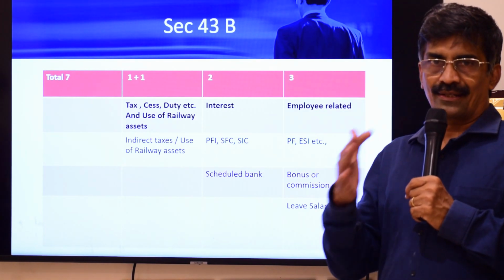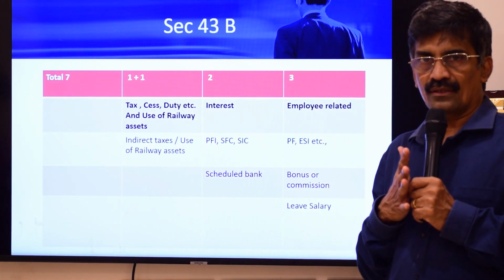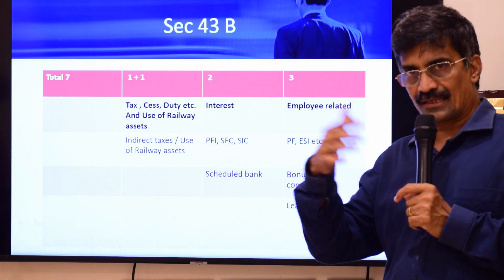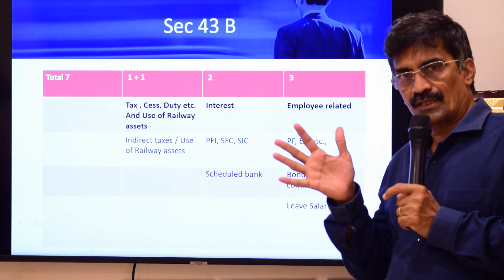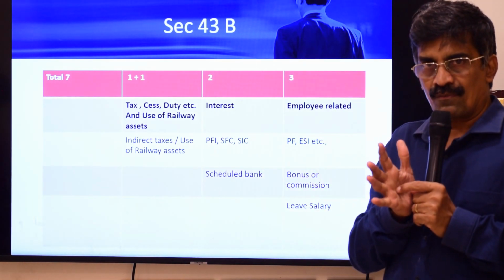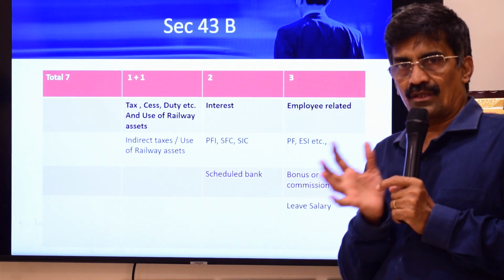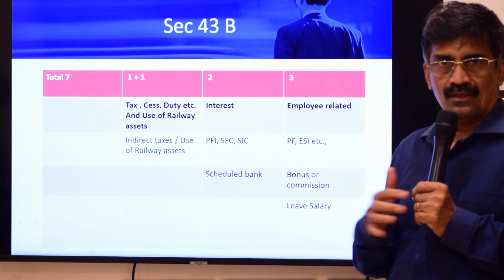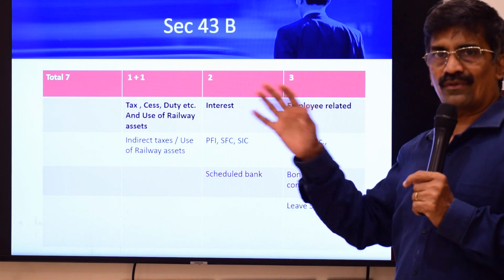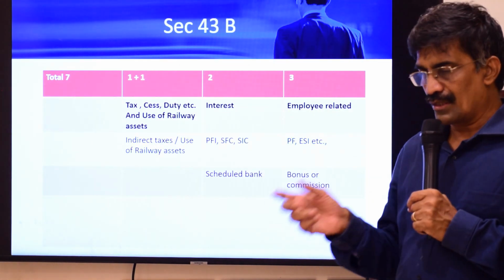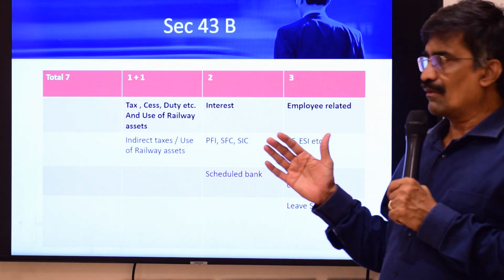So when I provide like this, what does it mean? Even if some other section is inconsistent with this section, the provisions of this section will prevail. This section will override. That means if some other section allows the amount on payable basis, whereas 43B says you can claim only on payment basis, which section will prevail? Only 43B, because of the non-obstante clause of 43B.